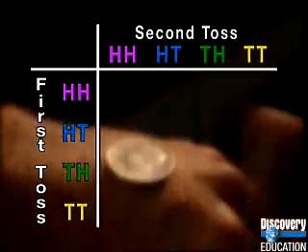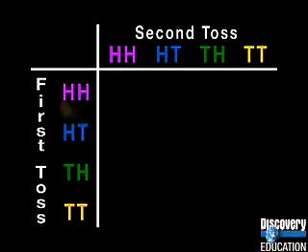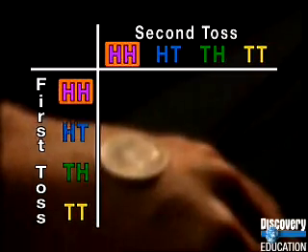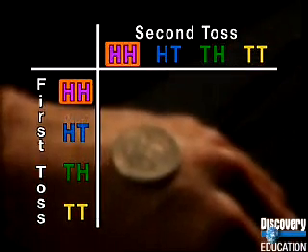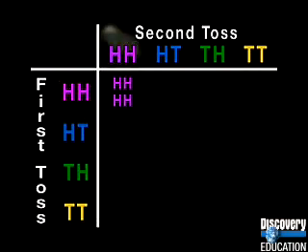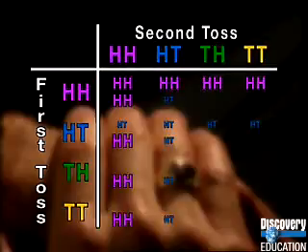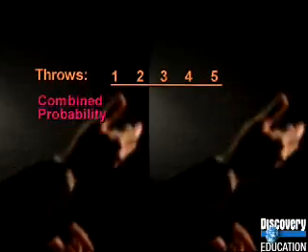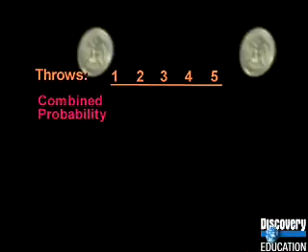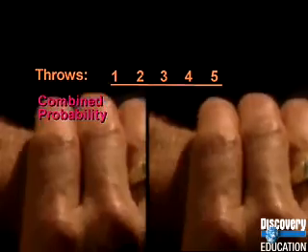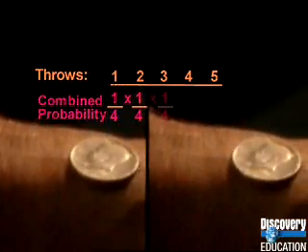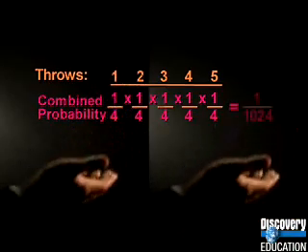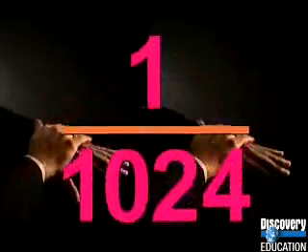To find the combined probability both coins will be heads on both tosses, we multiply the probability of 2 heads on the first toss by the probability of 2 heads on the second toss. 1 out of 4 times 1 out of 4 equals 1 out of 16, 1/16. The combined probability both coins will land heads up 5 times in a row is 1/4 times 1/4 times 1/4 times 1/4 times 1/4, or 1 out of 1,024 trials. Not very likely.